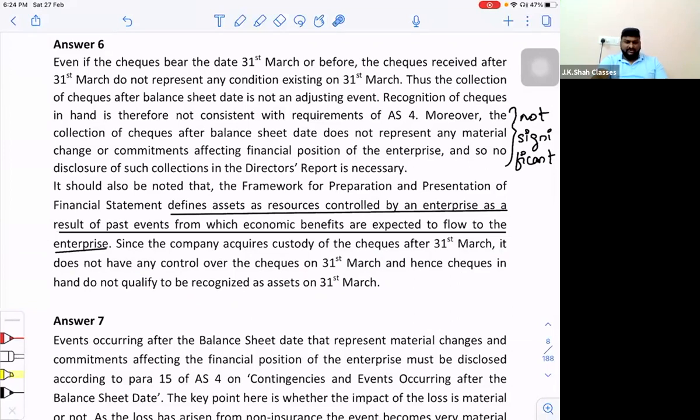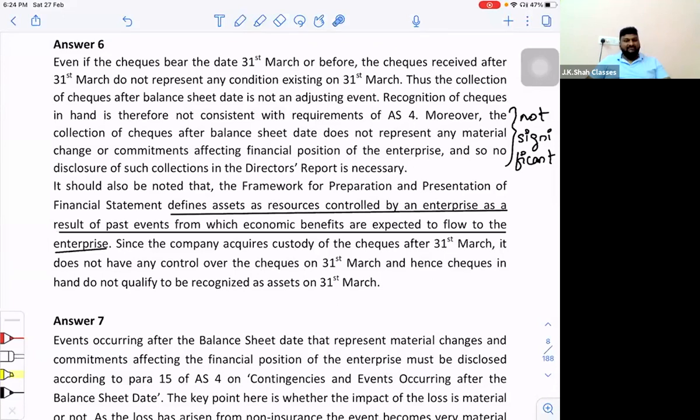But sir, checks dated 31st March, so somewhat it's related to the current balance sheet, right? Isn't it a significant event? No, sir. Please understand one thing. Even if you have received a check, if I go into technicality, it is insignificant, because as per the definition of assets, the check in hand is not my asset. So if it is not my asset, how can I record it? So if I go technically, whatever the answer is given is absolutely correct. There is no second opinion for this.